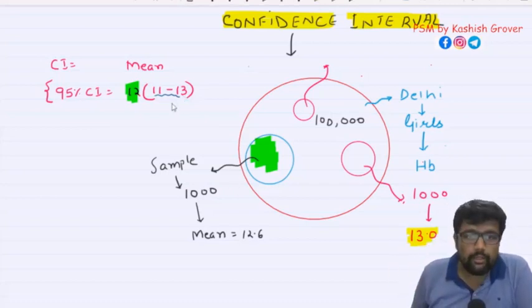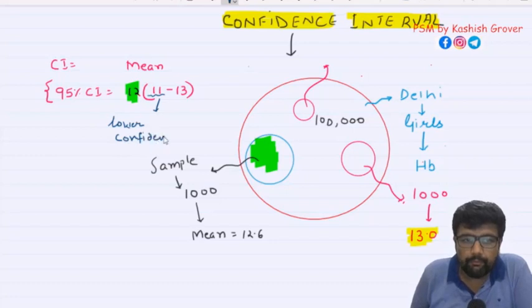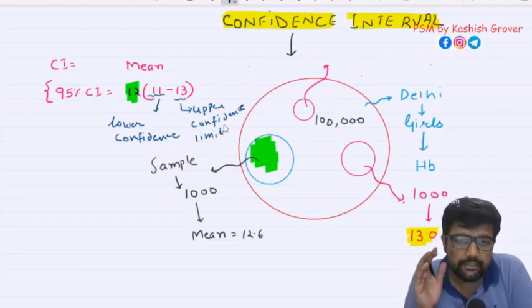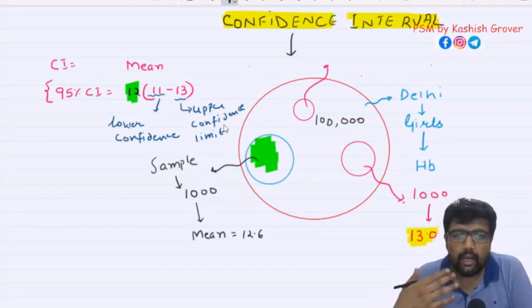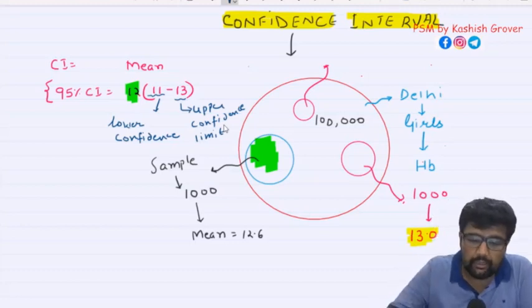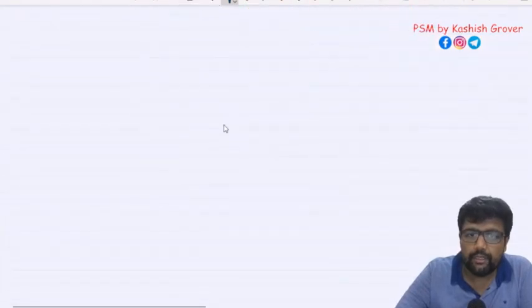Now, what is this 11? This 11 is known as confidence limit. Which? Lower limit. Yes, lower confidence limit. And what is this 13? This 13 is the upper confidence limit, right? So this is the concept of confidence interval. Let us see how they ask questions. What is the technical definition of confidence interval, right?